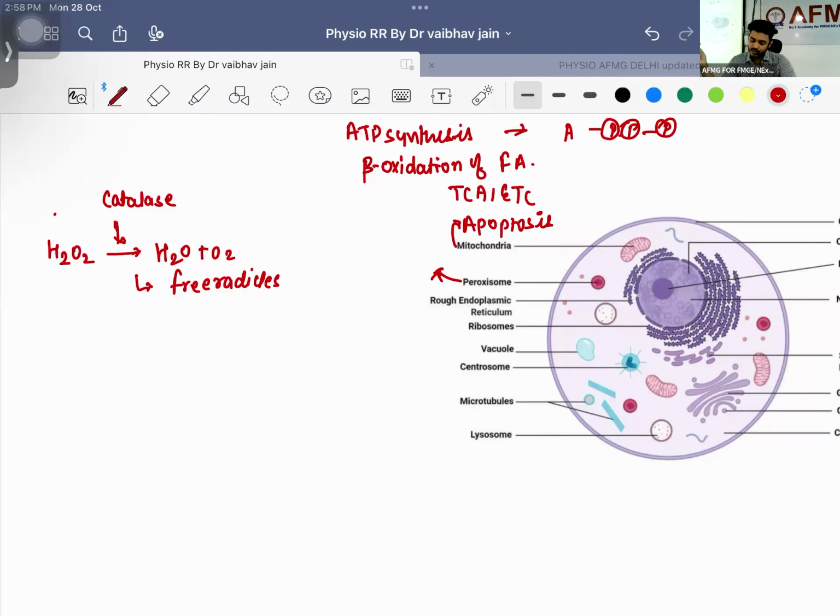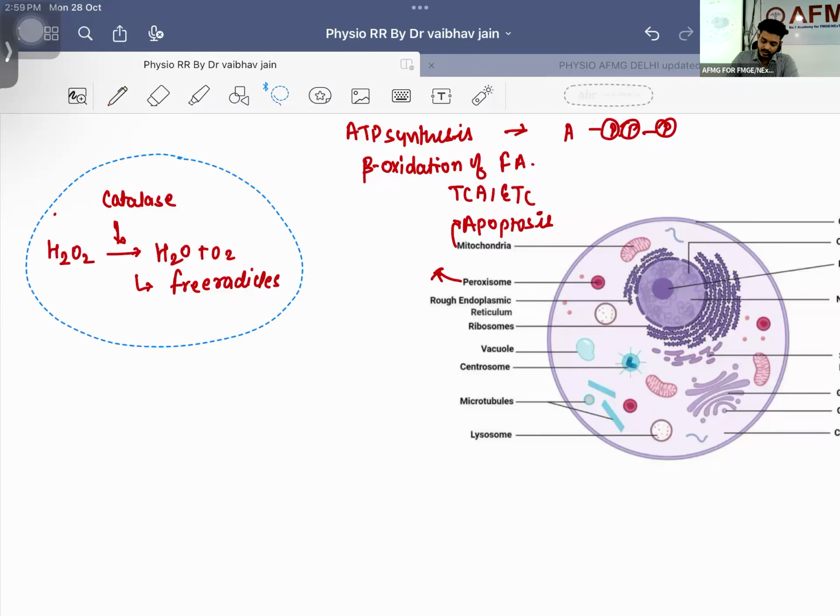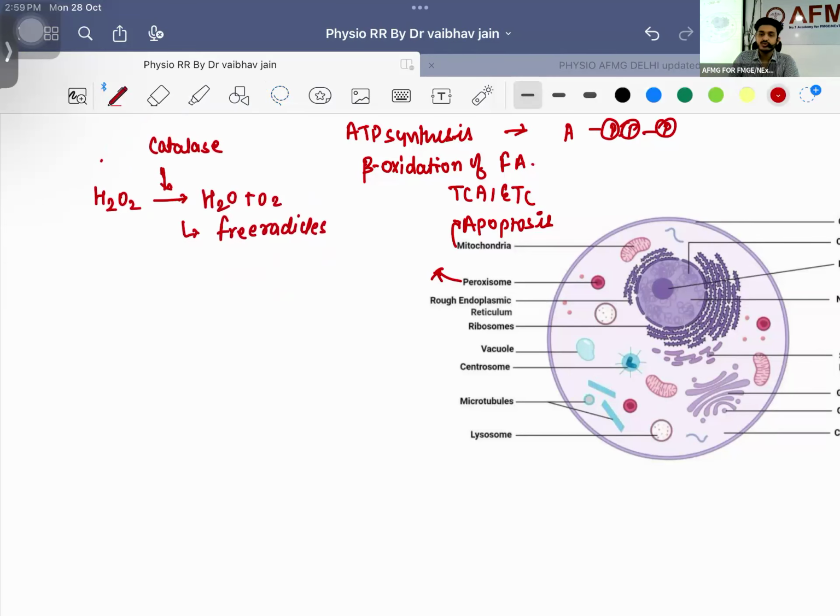Second thing, they are also responsible for oxidation. If they have asked you a question based on a syndrome, there can be two diseases. One is known as Zellweger syndrome, and the second disease is Refsum disease. These are two peroxisomal disorders that you should be remembering.